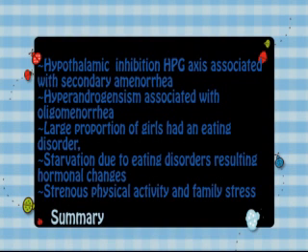So here we are at the summary. Hypothalamic inhibition of the HPG axis has been associated with secondary amenorrhea. Hyperandrogenism is associated with oligomenorrhea. A large proportion of the girls had eating disorders. Starvation caused by the eating disorders made their hormone levels change and altered their menstrual cycles. There are also the factors of physical activity and family stress, which also need to be further investigated.